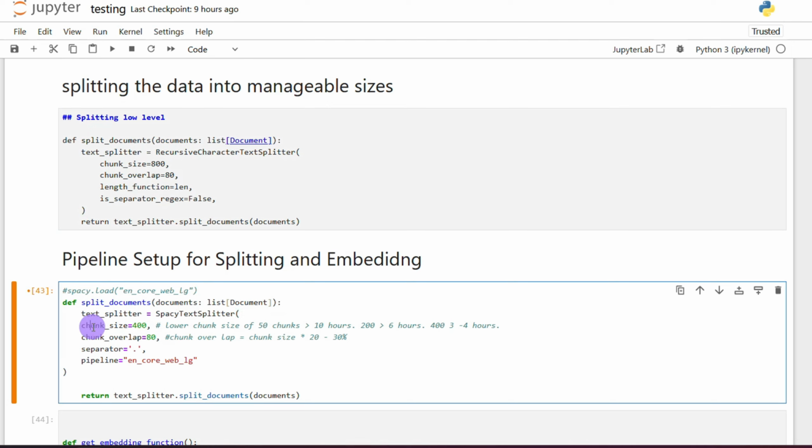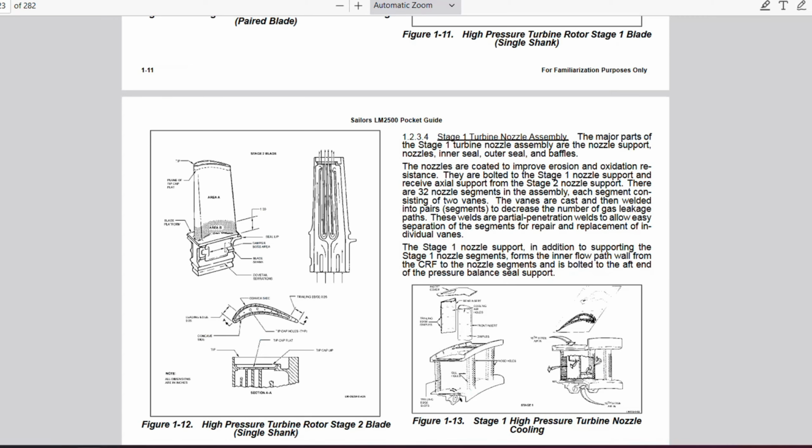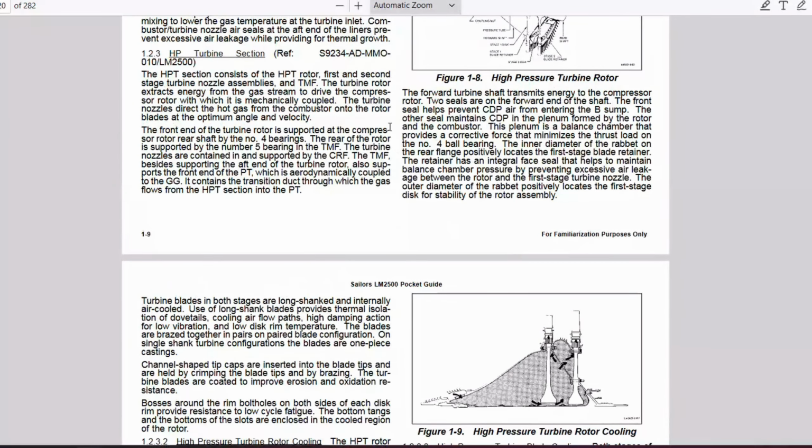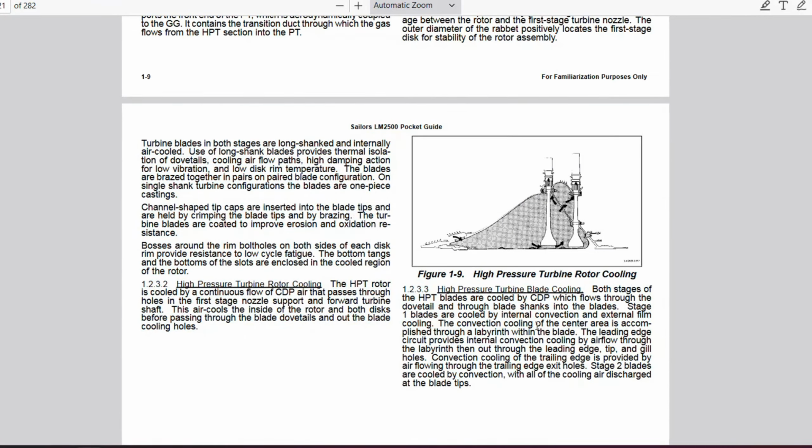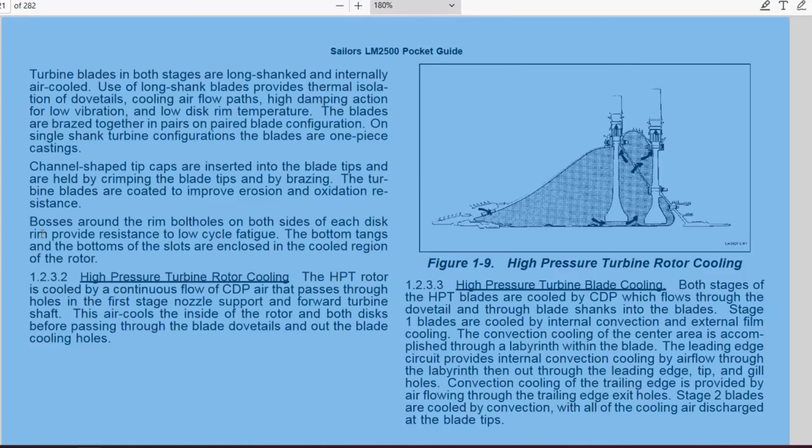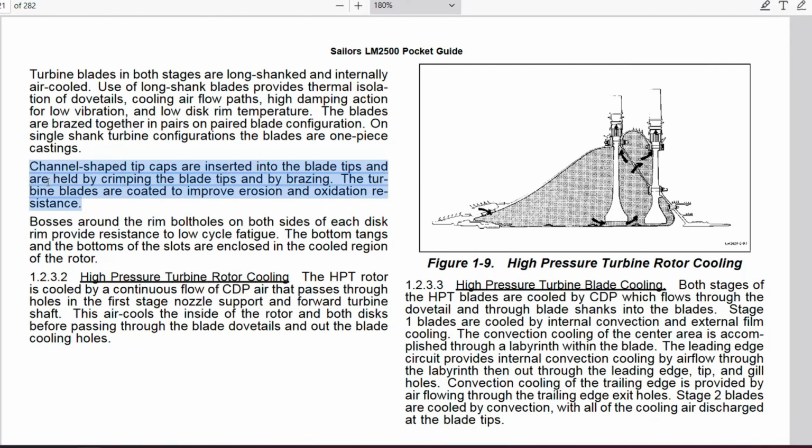Now, something I tested is the chunk size. Before it was 800. I reduced it to 400 now. To explain chunk size, imagine we have this engineering manual here. Let's say we chunk an entire page, but chunking an entire page may not hold the entire meaning of it. So I decided to reduce the chunking, for example, chunk it based on a small paragraph like this. If we chunk it based on a small paragraph, we can retain more information, but it will have a high training time. But by retaining more information, we can improve its accuracy and reliability. So that's why I reduced the chunk sizes.